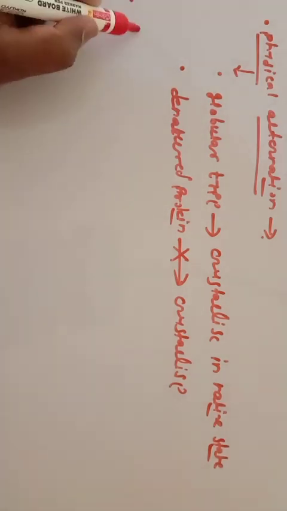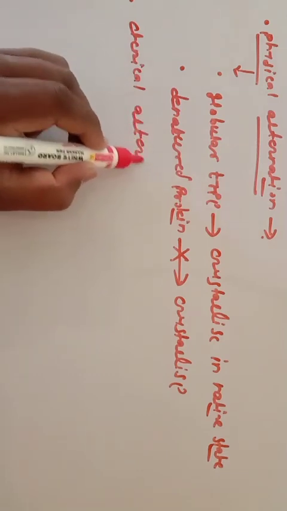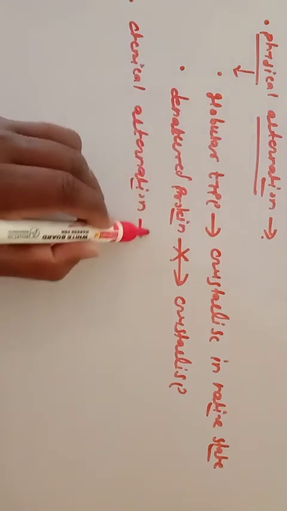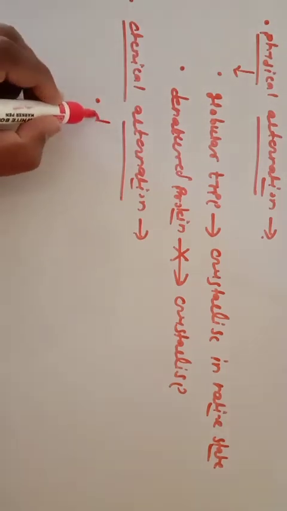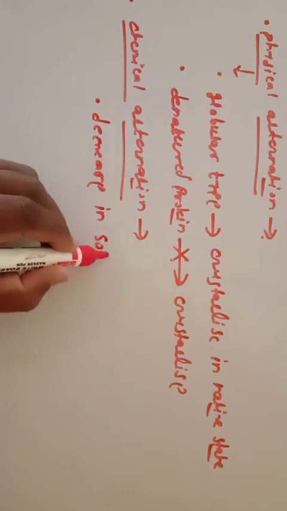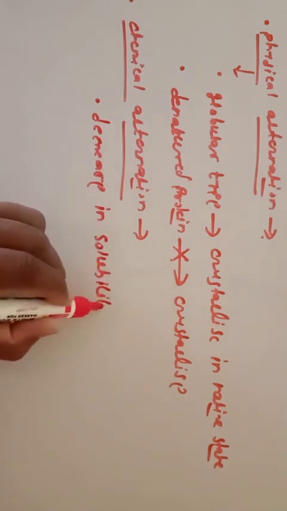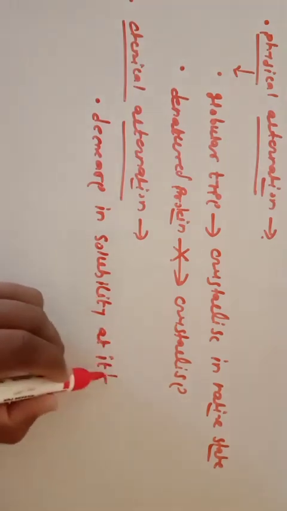Again, second, that is chemical alteration. The denatured protein is greatly decreased in its solubility at its isoelectric point. So what is the chemical alteration? A decrease in solubility at its isoelectric point.